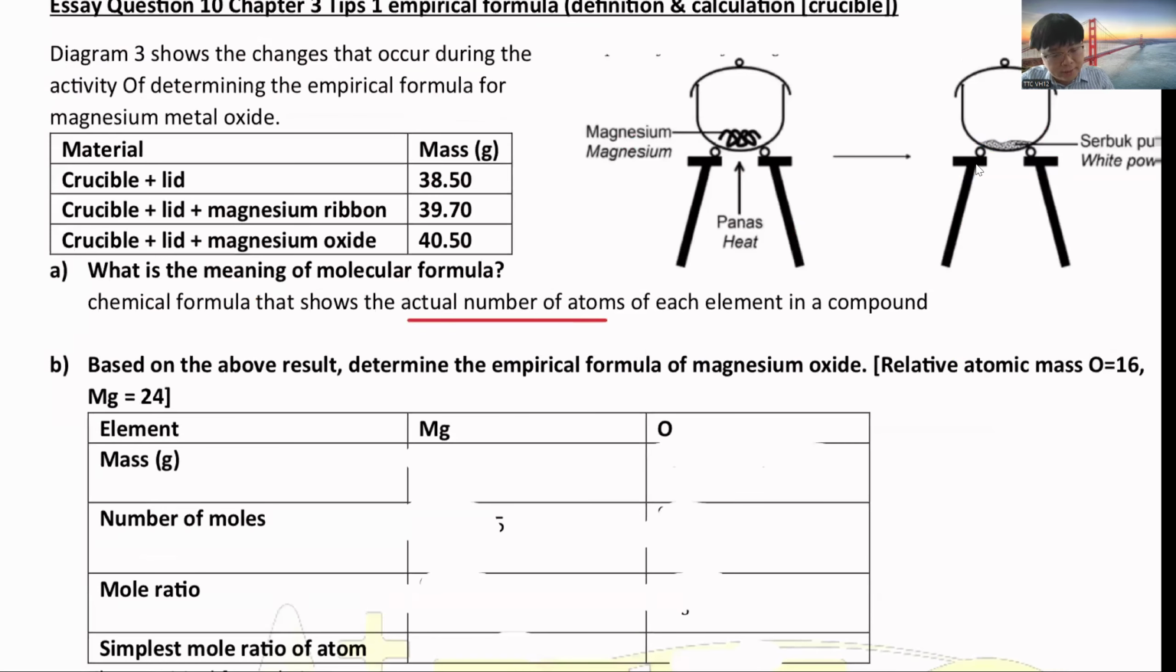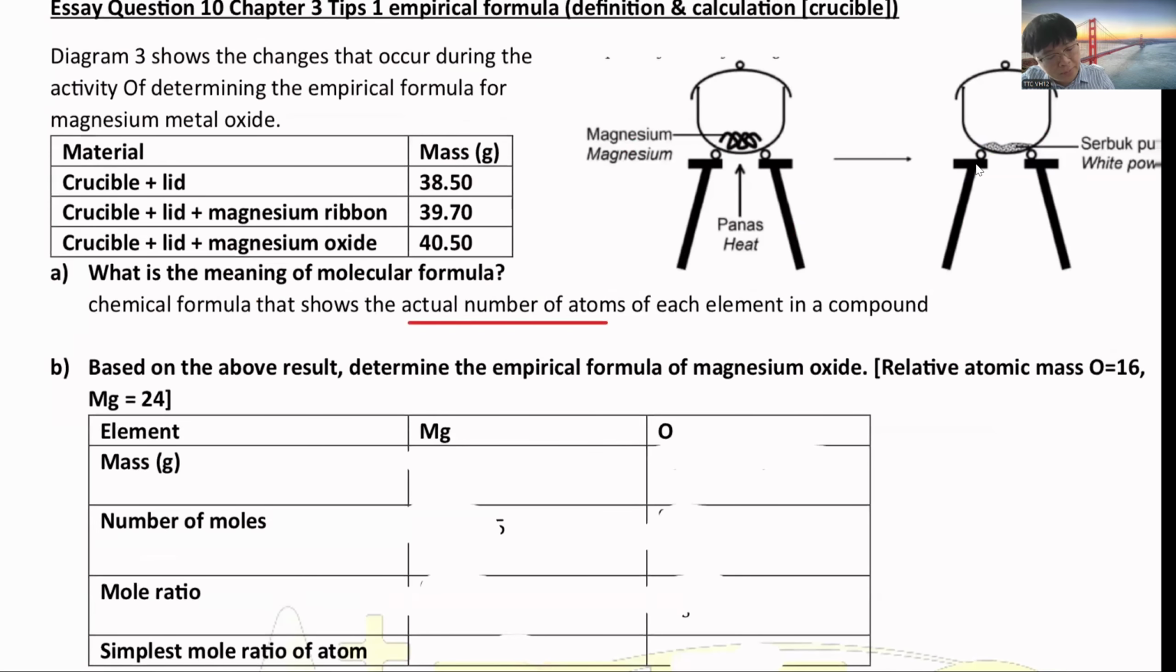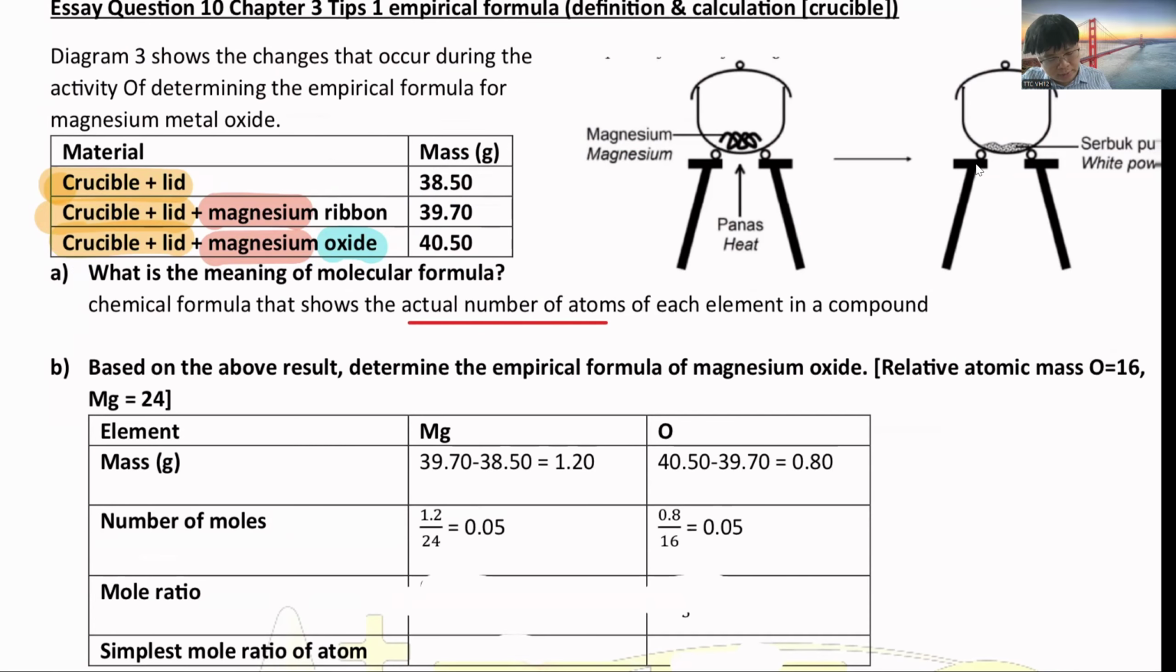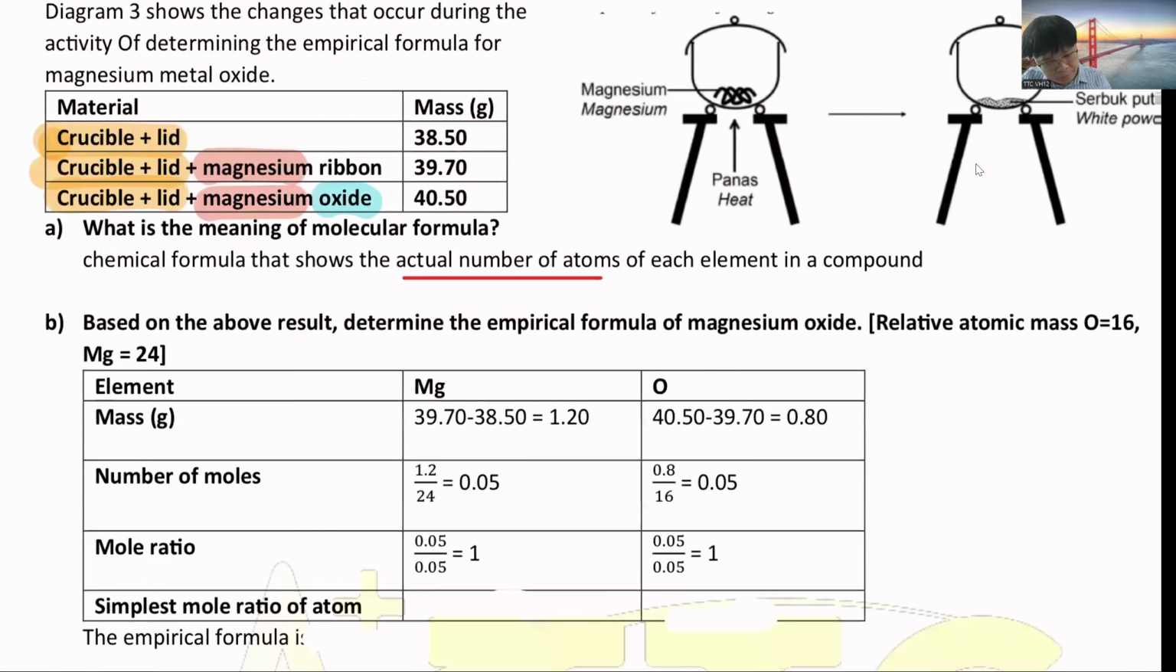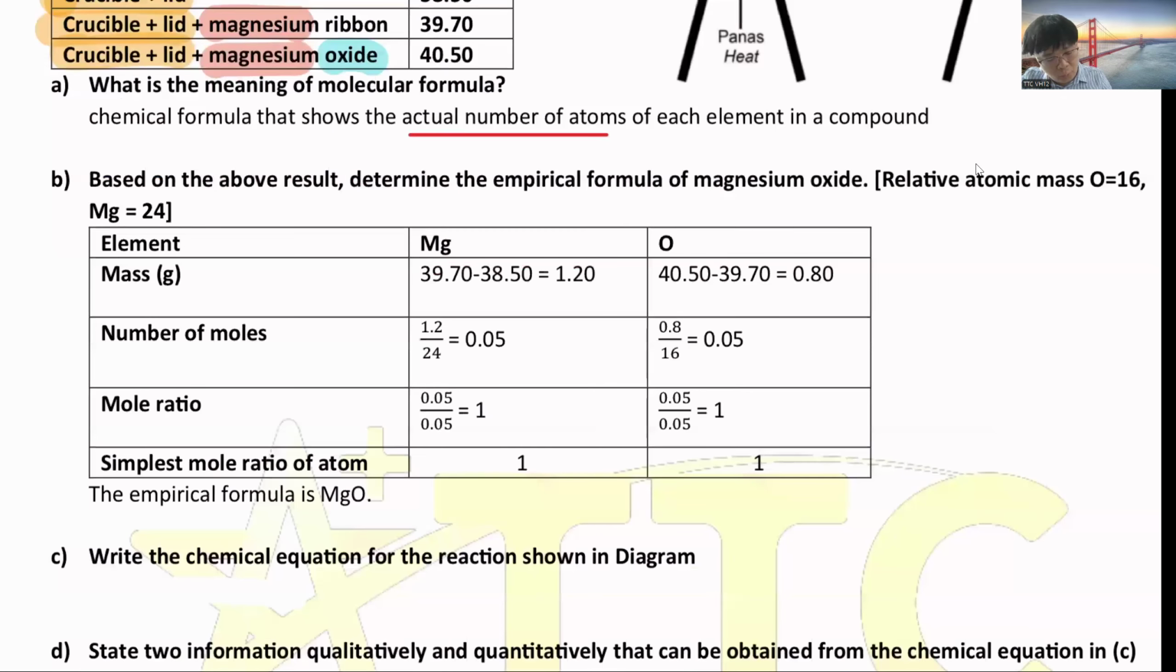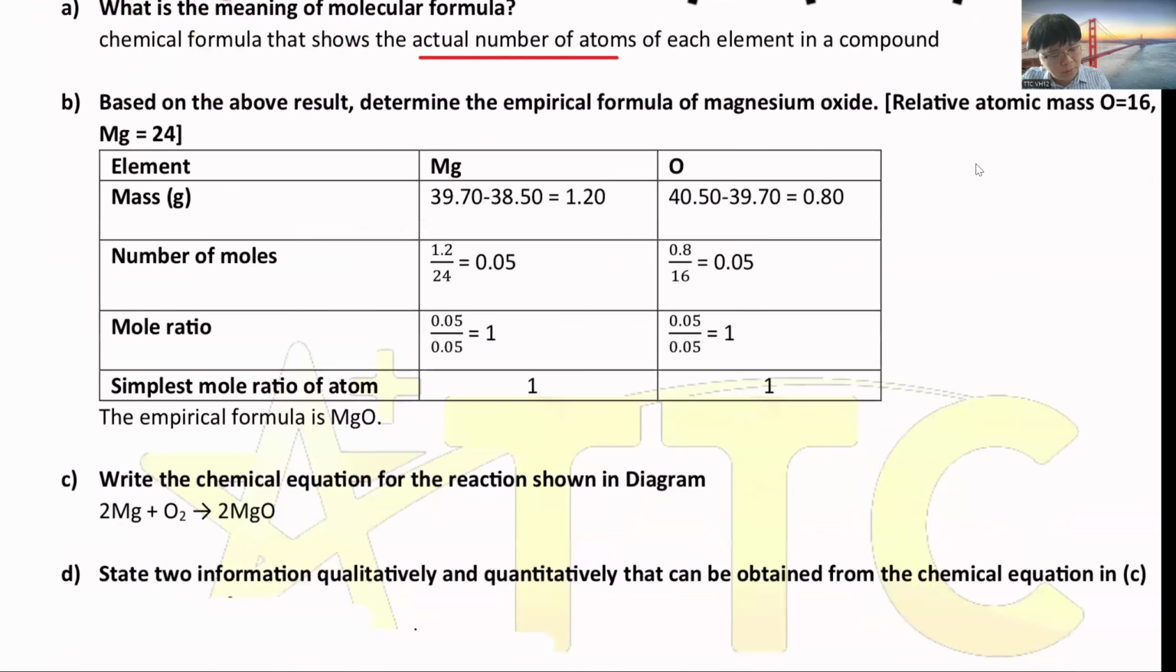So look at the calculation here, same thing. You can see this is the crucible. Just practice one more time for the calculation. Magnesium oxide. You just take this minus this, because you can get your magnesium. Then the third one minus the second one, you can get your oxide. Then we divide by the molar mass, 24 and 16. You get the ratio is 1 to 1. After that, the empirical formula given will be Mg1O1. Same question, if they ask for the equation, you write Mg plus O2.